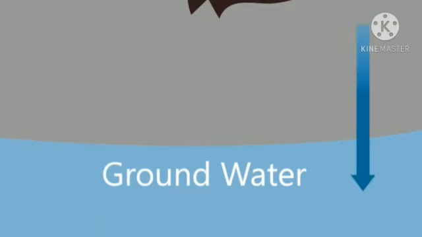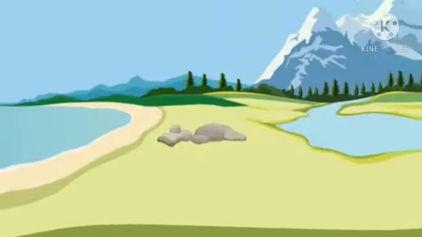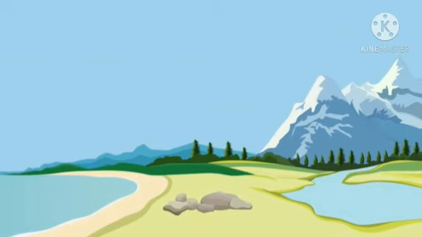After this, the percolation process takes place. What is this percolation process? Slowly the soil will absorb water from the rainwater as well as from the different resources of water, and it will be collected in the groundwater. This process we call percolation. So these are all the processes involved in the water cycle: evaporation, condensation, precipitation, then percolation. Hope you understood the water cycle.